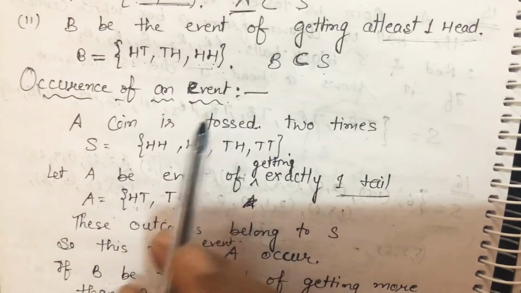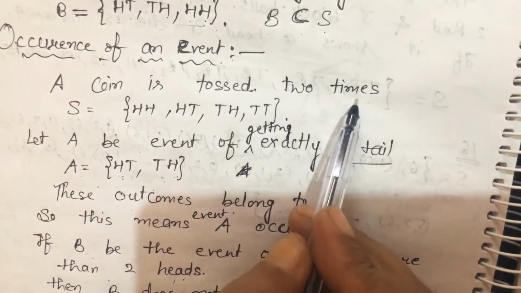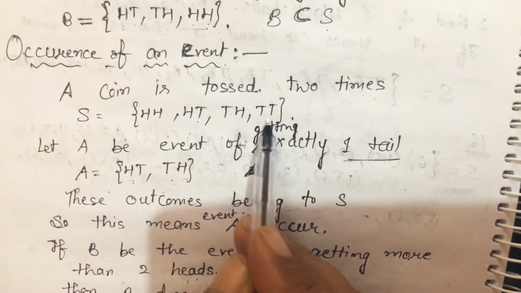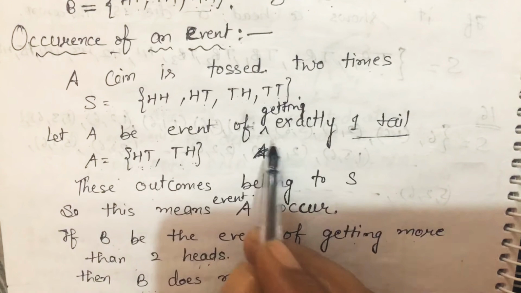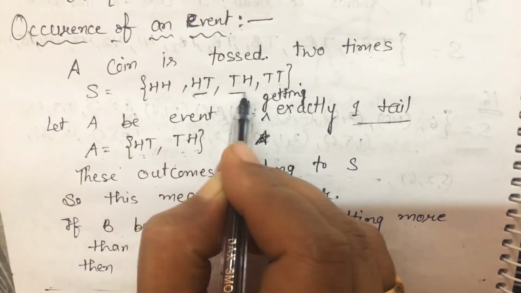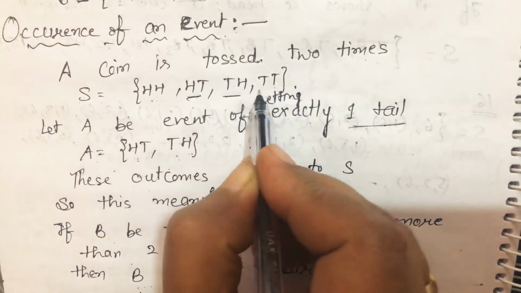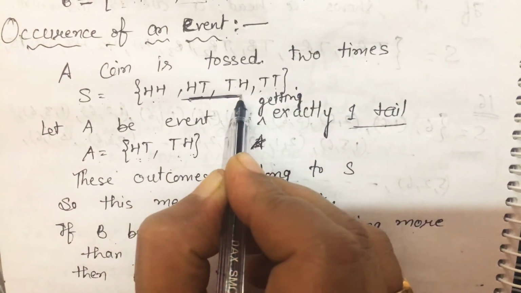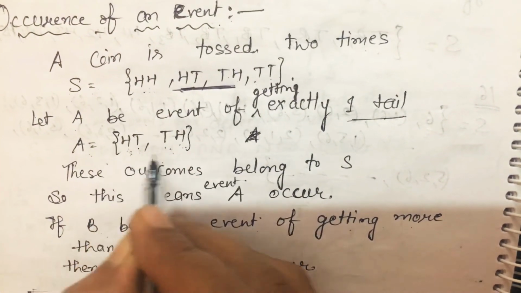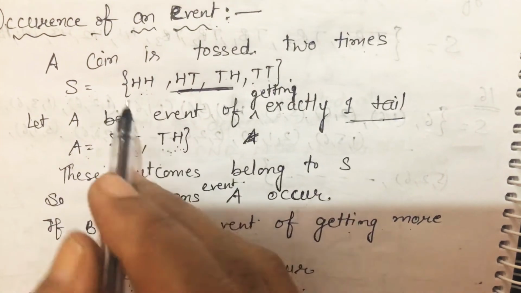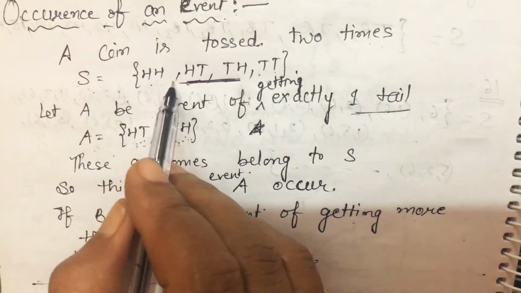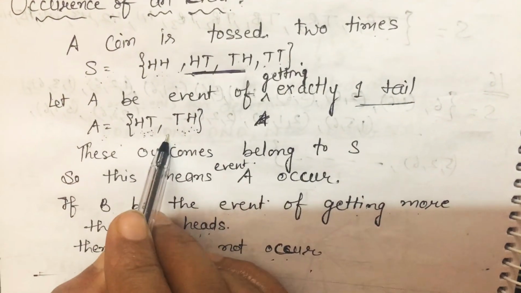Now what is the occurrence of an event? Suppose a coin is tossed two times, then what is the sample space? Same: HH, HT, TH, TT. Let A be the event of getting exactly one tail. Exactly one tail means either this or this case. In this both heads, in this both tails, and exactly one tail in these cases. So we can take A is equal to HT and TH, and both these elements belong to S. So that means these outcomes belong to S, that means this event occurs.